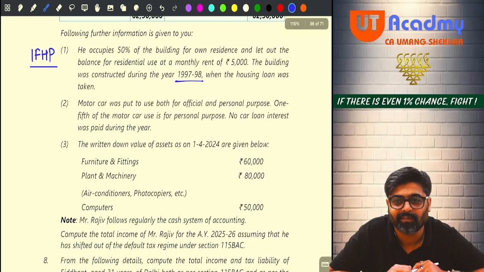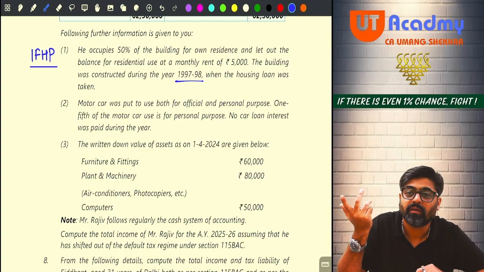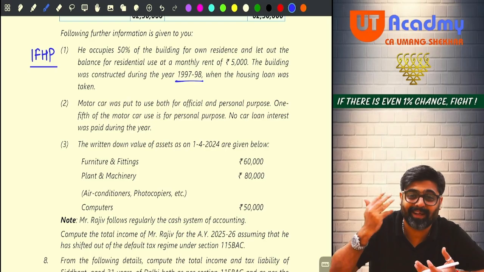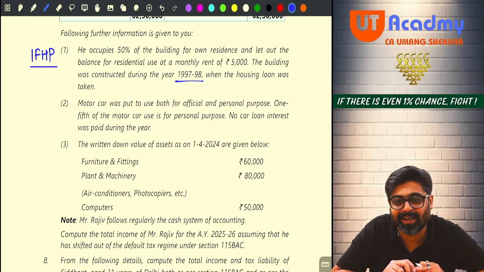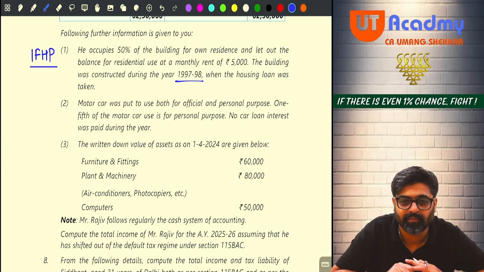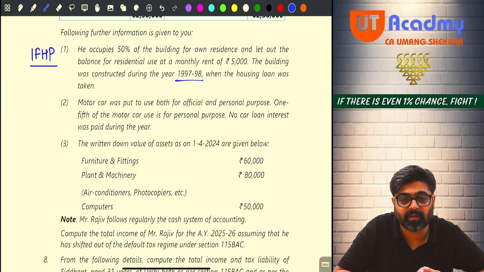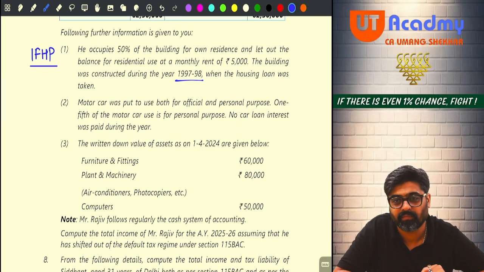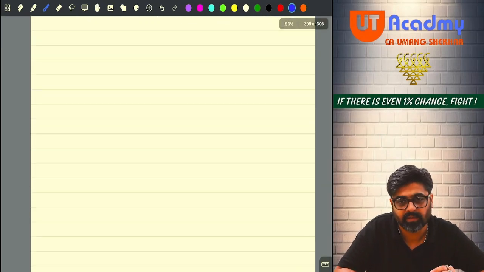What to do now? In your question, if it is written 5-6, then you can take 2 lakh rupees of limit. Who is stopping you? Take 2 lakh. But in my question which I am going to solve, it is 97, 98. So I have to take 30,000 limit maximum. Got it? So, now from this information, can you calculate house property income? Very difficult. Pay attention.